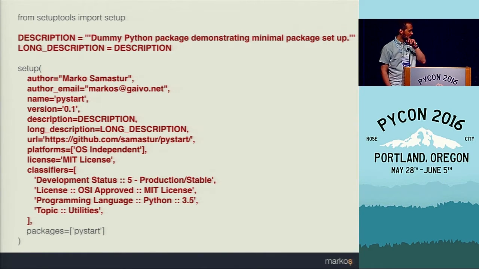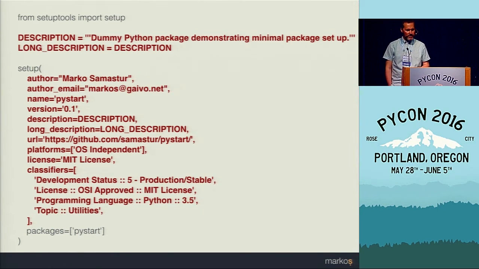But I would like to point out a couple of things. One is that if you store your code on a public repository like GitHub, then it makes sense to also store the description in a separate file, because this way you can reuse it on GitHub and on PyPI. While GitHub itself doesn't really care all that much about formats, it supports, I think, about 9 of them, PyPI does, so use reStructuredText for your description file.